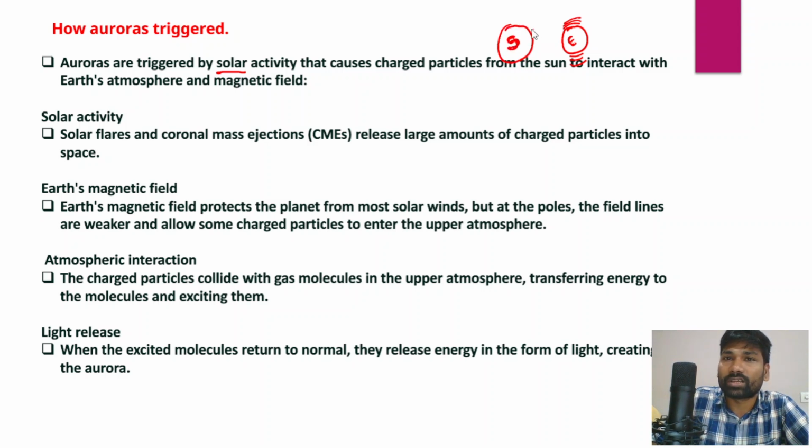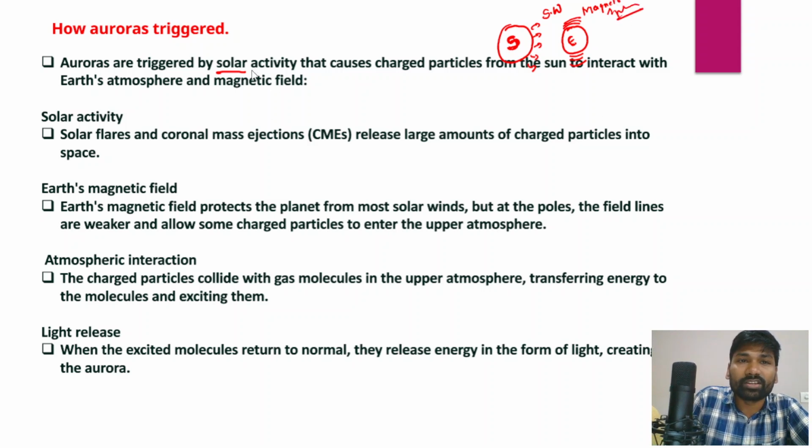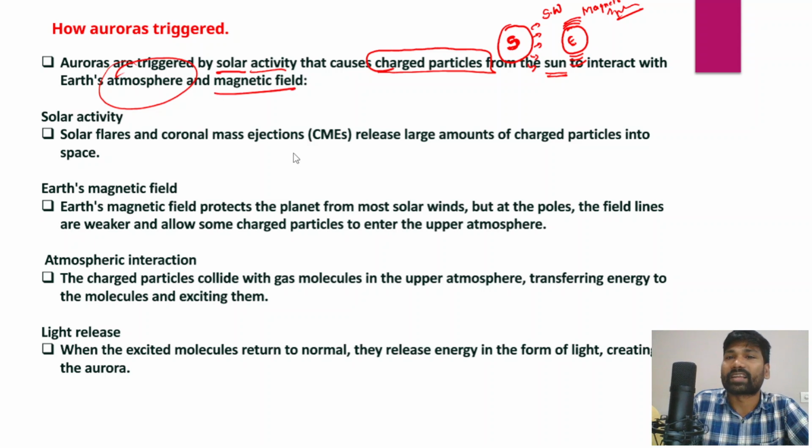From the sun there would be regular solar winds, and apart from solar winds, these coronal mass ejections would also result in solar winds, and solar winds impact Earth's magnetosphere, right? So auroras are triggered by solar activity, particularly coronal mass ejections and solar winds, which cause the charged particles from the sun to interact with the Earth's atmosphere and magnetic field, right?